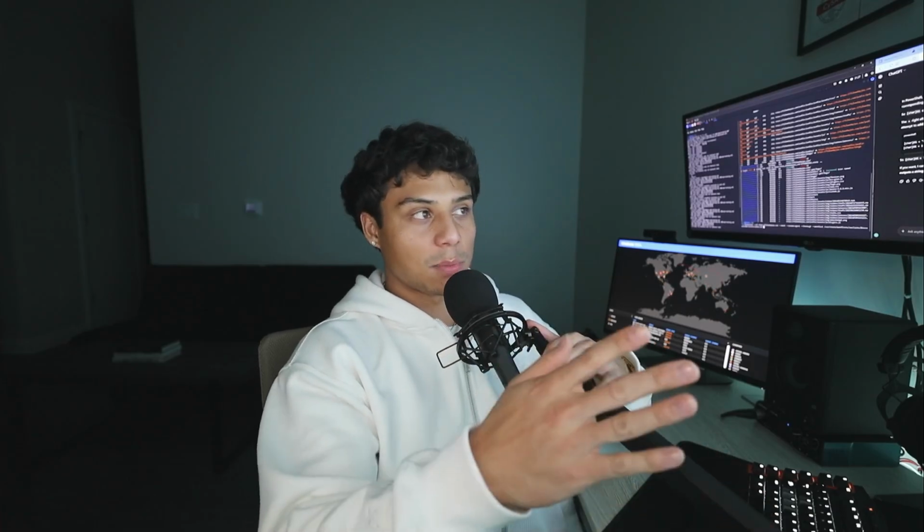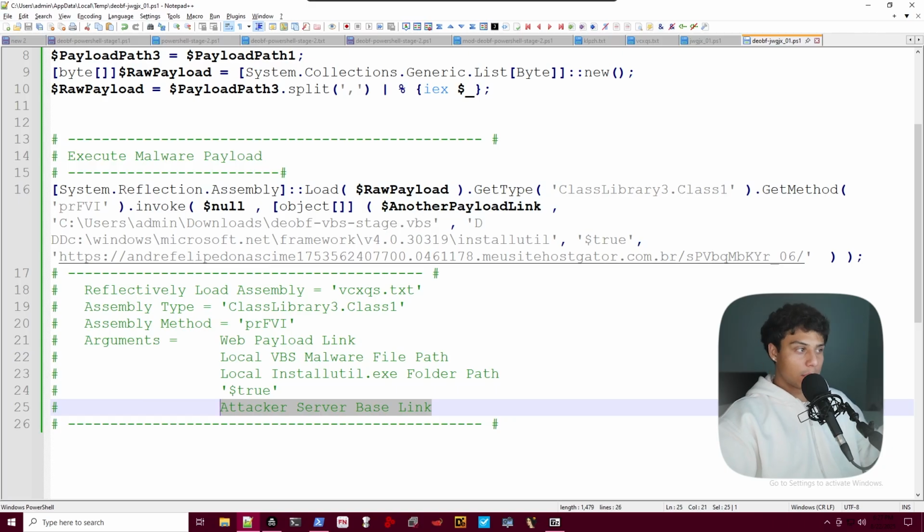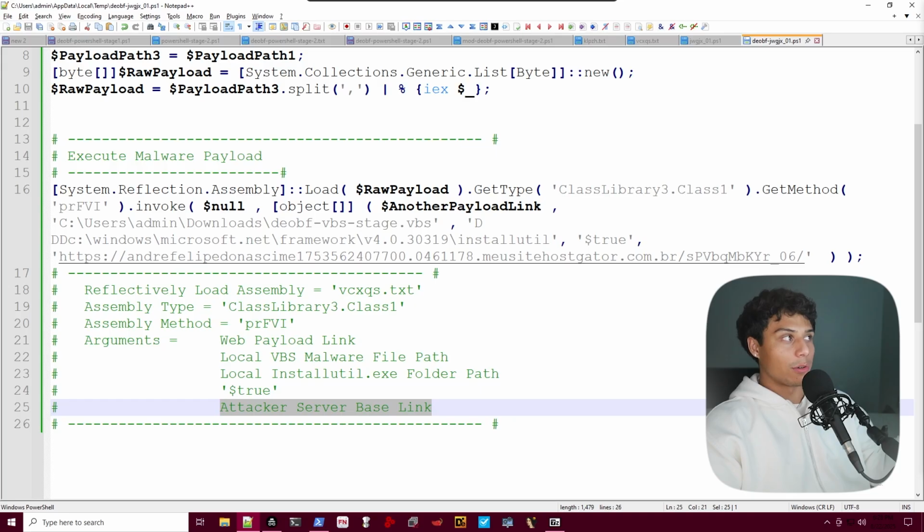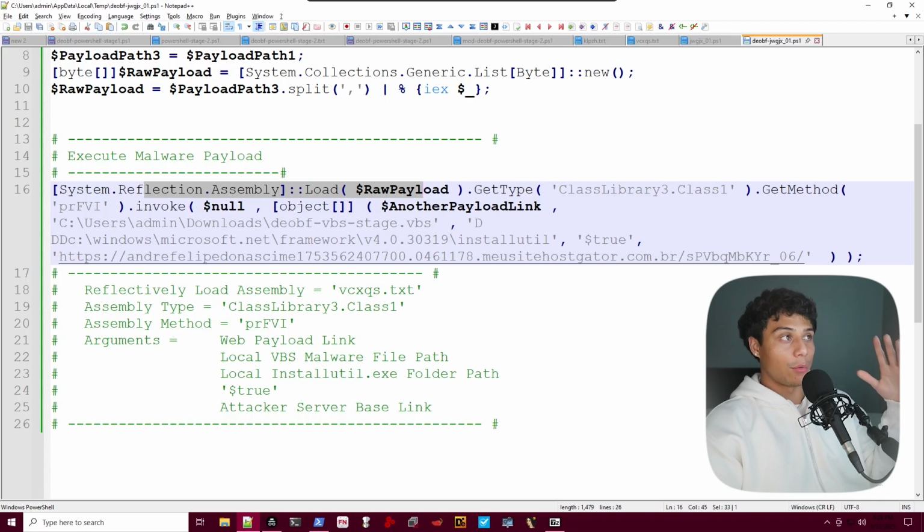It's trusted and legitimate, and we'll see them exploit and abuse this trusted binary, and then the base link to their attacker server. So where do we go from here? User downloads a zip, executes a VBS. The VBS executes way more code and ultimately leads to loading a reflective assembly from a raw payload and invoking a specific method or function from it.